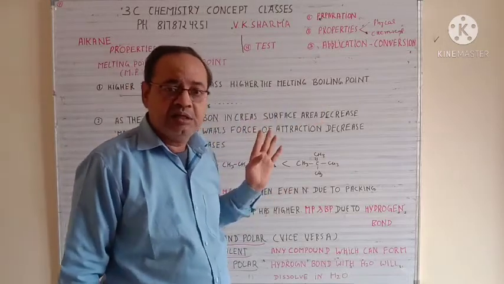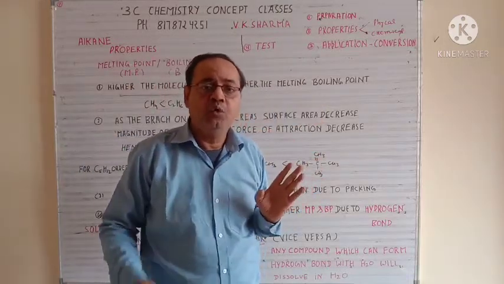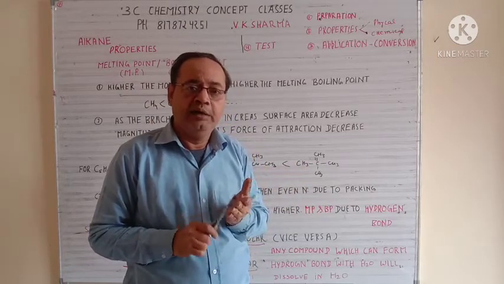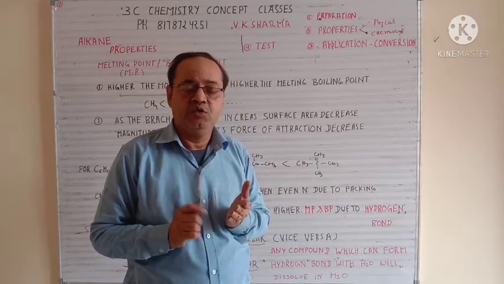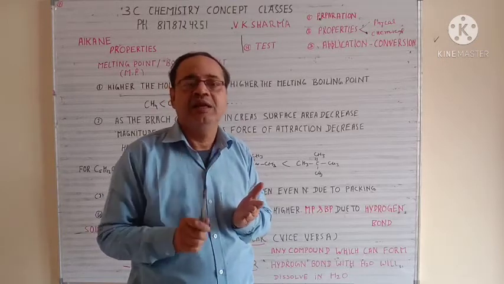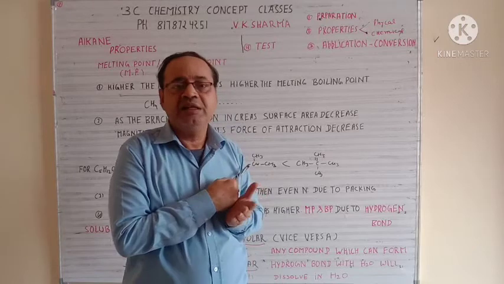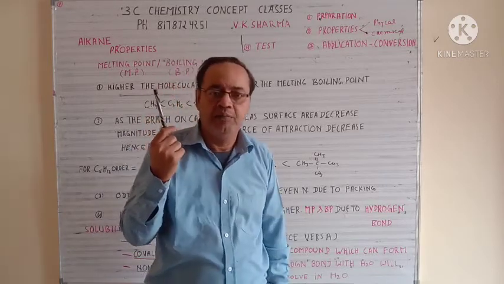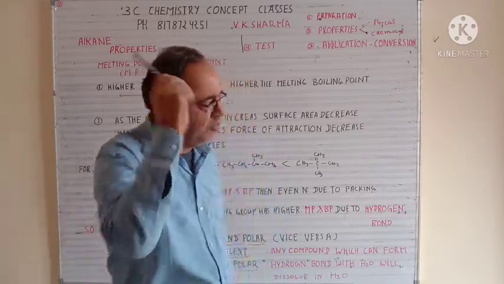See, this concept is applicable to the whole of chemistry. You can enter into any group, alcohol, aldehyde, ketone, carboxylic acid, amide, cyanide, isocyanide, alkane, alkene, alkyne. This concept will remain the same, this concept will never change. If you remember the basic concept, you can solve thousands of questions based on melting and boiling point. So let's take the first statement.